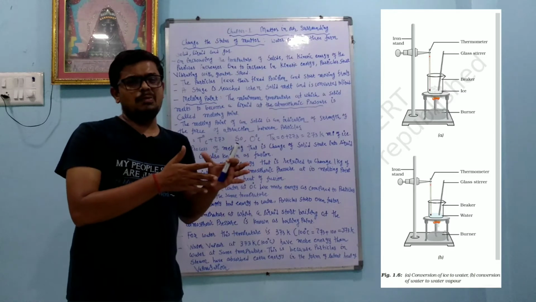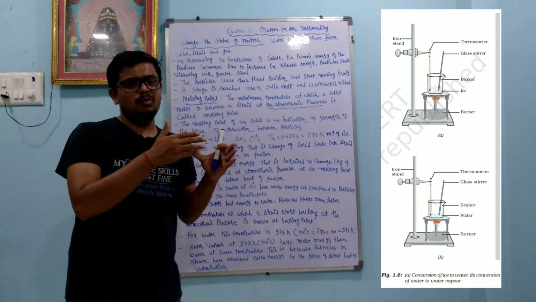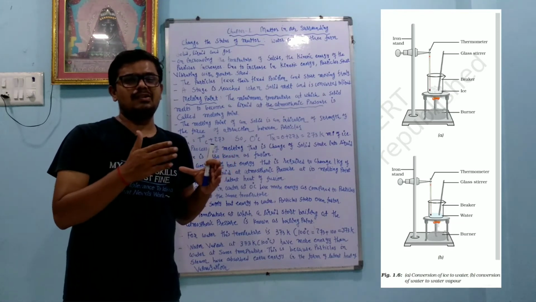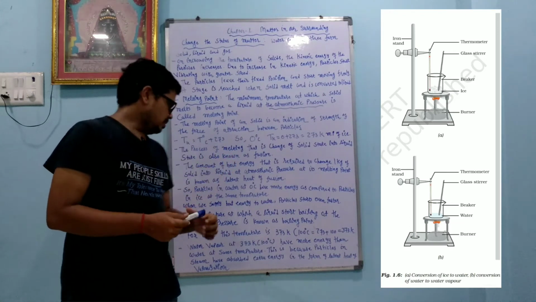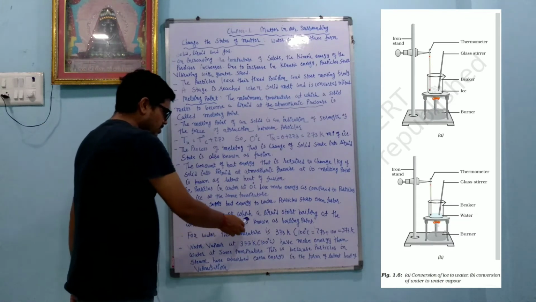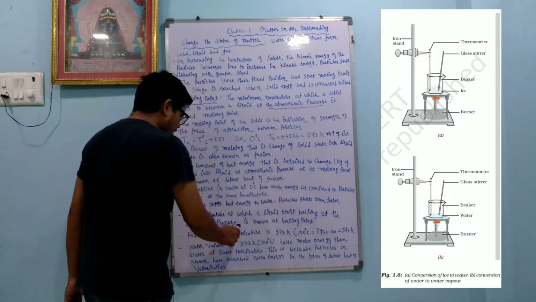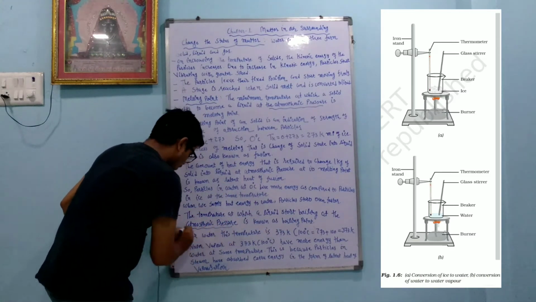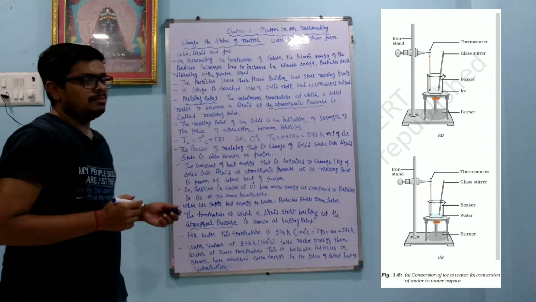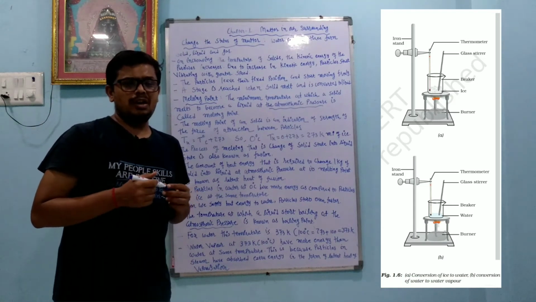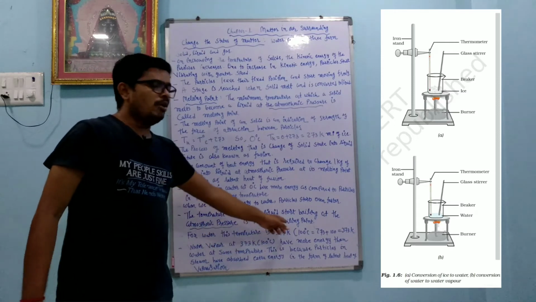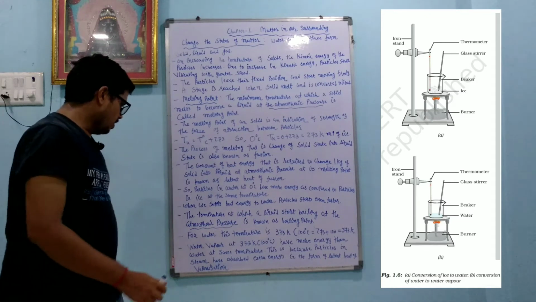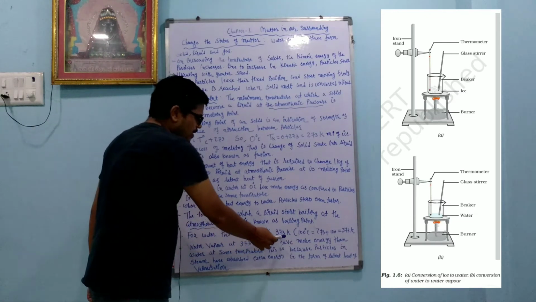Now another experiment: we take water and increase the temperature above 0 degrees Celsius. As we increase the heat energy, the kinetic energy also increases. The temperature at which a liquid starts boiling at atmospheric pressure is known as the boiling point. Again, the wording is important: at constant pressure, the temperature at which the liquid starts boiling is called the boiling point. The wording is important: at constant, atmospheric pressure. For water, this temperature is 373 Kelvin.